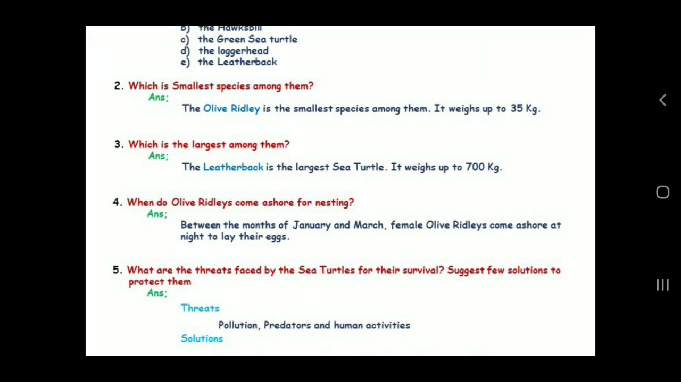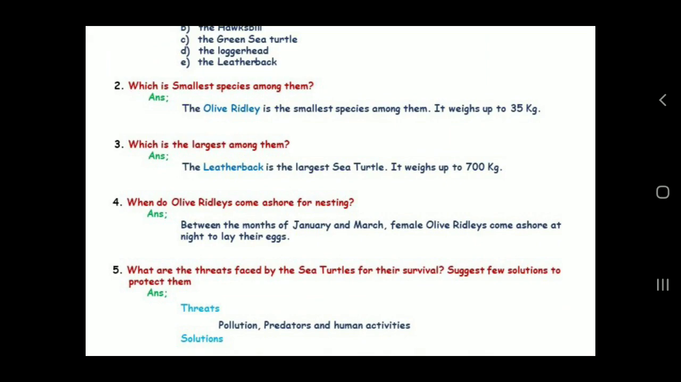Yes. So now the fourth question, when do olive ridleys come ashore for nesting? When are they coming to the beach to lay their eggs? The answer is between the months of January and March, female olive ridleys come ashore at night to lay their eggs and even to build their nest. Okay. So they are coming ashore between January and March. Why are they coming ashore? To lay their eggs. Okay.